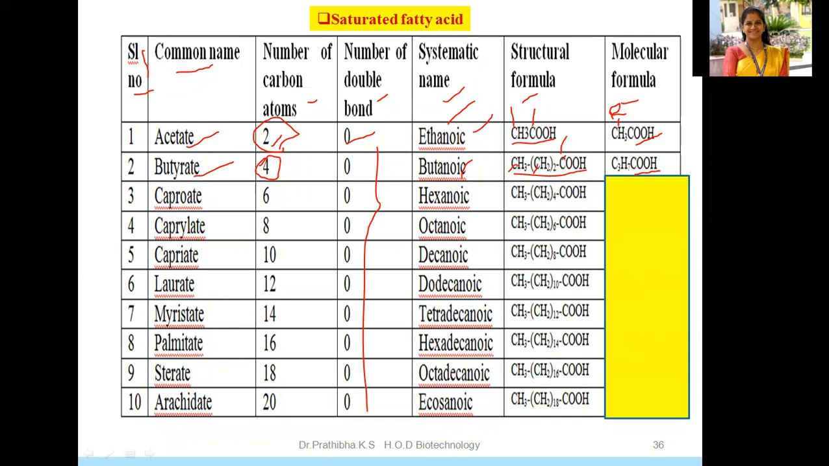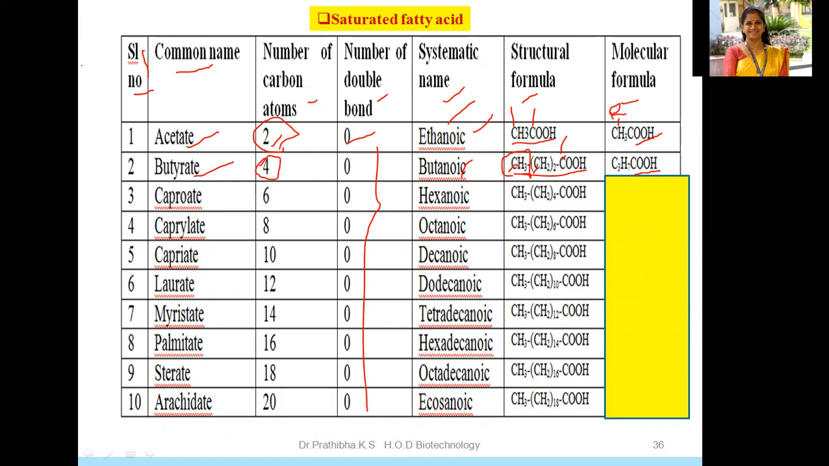2 twos are 4, right? 4. And here in this case, you have 3 H. So 4 plus 3, that will become 7 hydrogen. So C3H7COOH is the molecular formula, right?